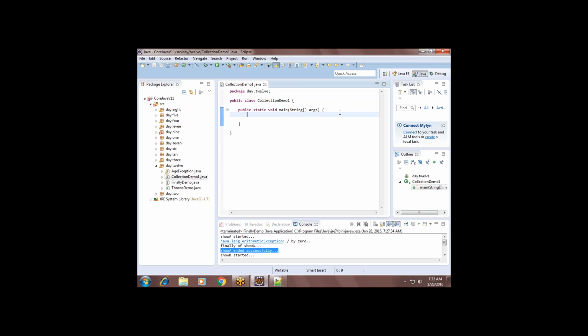Understand, guys? If you need to sort the elements, I can simply use a method called sort, and put my collection there. Automatically the elements will be sorted, instead of writing your own code for the sorting logic. Done, guys? Okay. Understood? Understood. Right. This is the way of the collection framework. So what kind of classes and interfaces is Java providing for us?